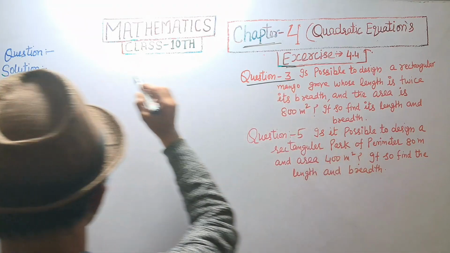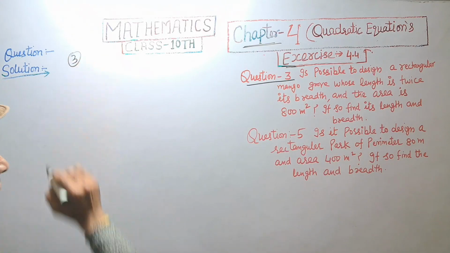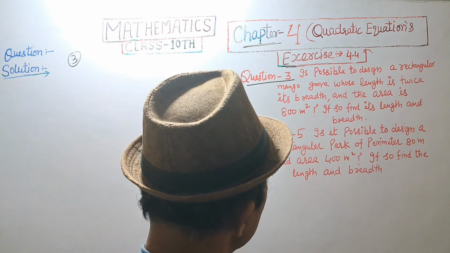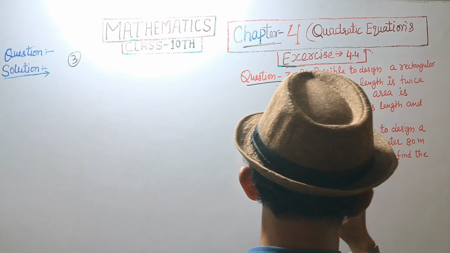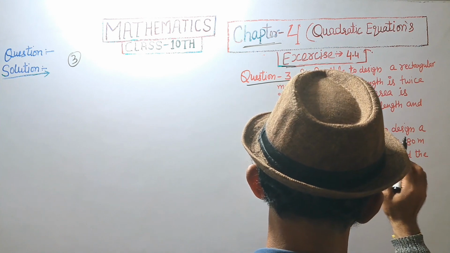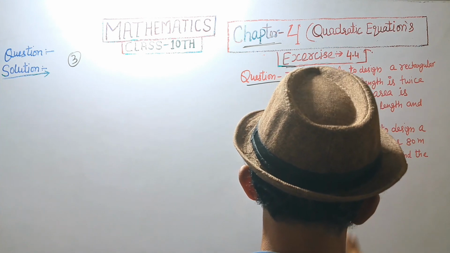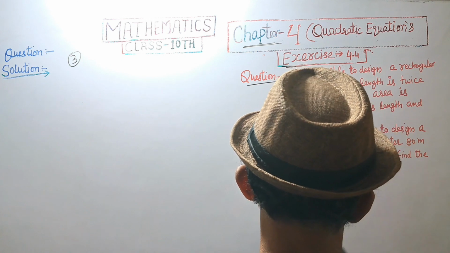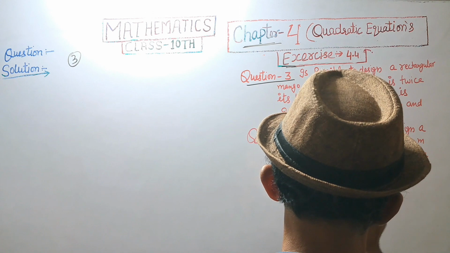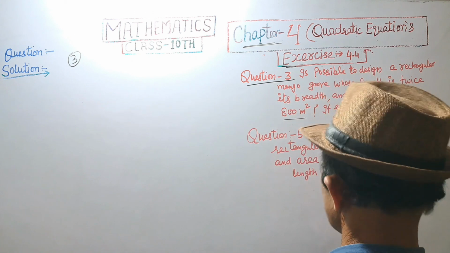Question number 3. Is it possible to design a rectangular mango grove whose length is twice its breadth and the area is 800 meters square? If so, find its length and breadth.